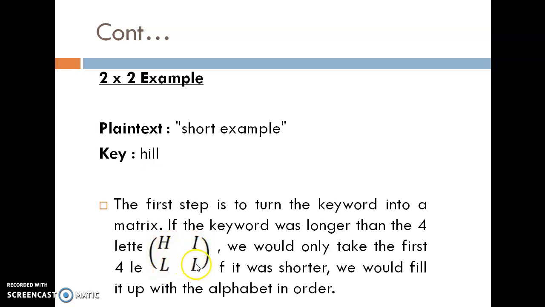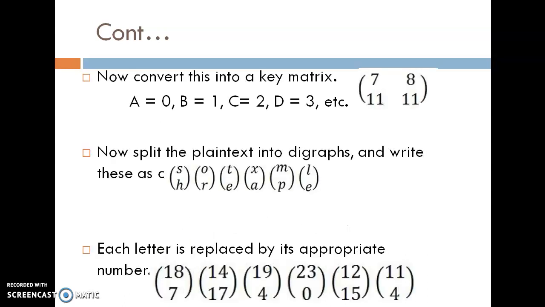HILL. Now put the value of each letter of this HILL, if the value of A is equal to 0. If we start A from 0, then the value of HILL is 7, 8, 11, 11.